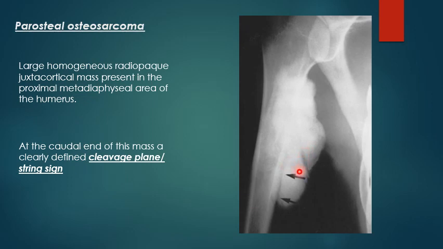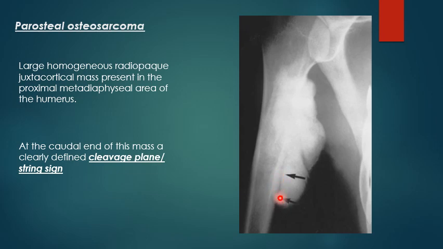Parosteal osteosarcoma. It is another type where the lesion is situated on the surface of the bone. There is one important sign which you have to remember with respect to parosteal osteosarcoma. Here we see that there is a large homogeneous radiopaque juxtacortical mass in the proximal metaphysis area of the humerus, and this lesion is separated from the cortex of the bone by a small cleft.